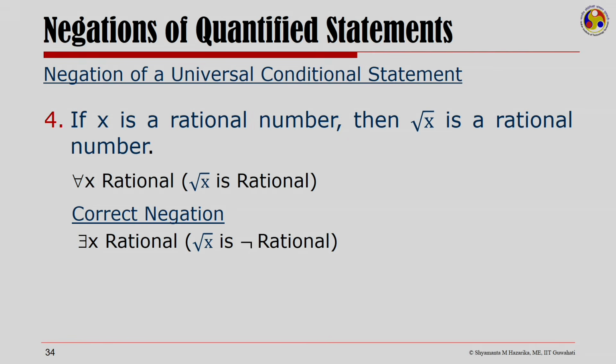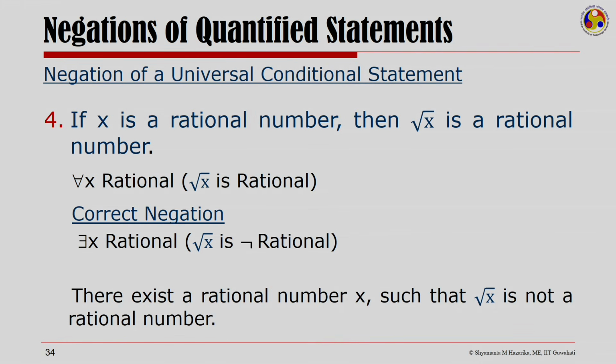For the correct negation, I need to realize that I can introduce the existential. There exists x which is rational and root x is not rational. So, the correct negation of this statement, if x is a rational number, then root x is a rational number, is the statement saying there exists a rational number x such that root of x is not a rational number.